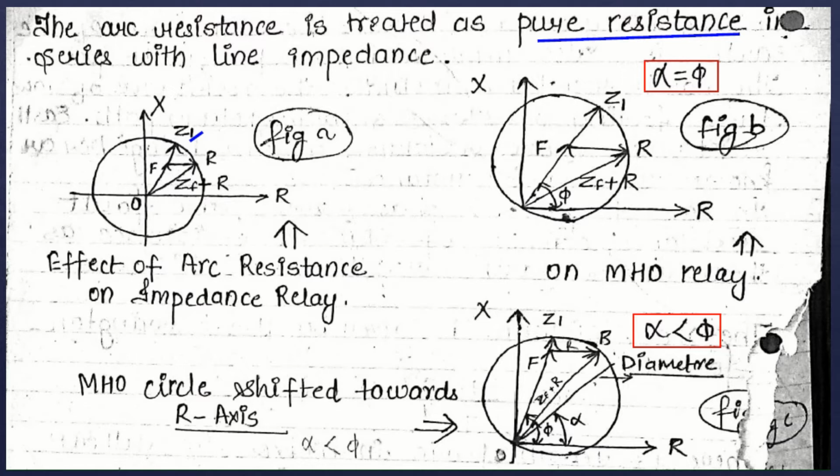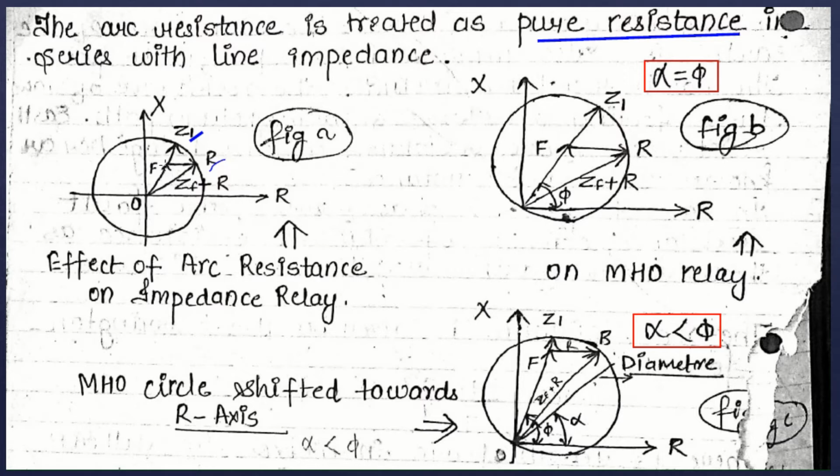Here, if R is the arc resistance value and F is the point of fault, then combining the two, the impedance ZF plus R will be measured by the impedance relay. If this value of ZF plus R comes within the circle, then the relay will operate according to the operation of the impedance relay. So we can say that R here is the upper limit of the arc resistance.